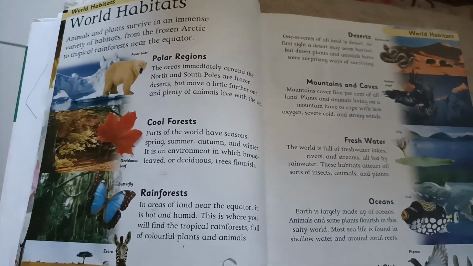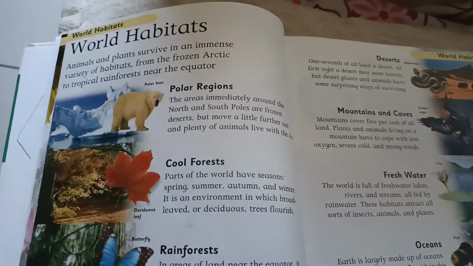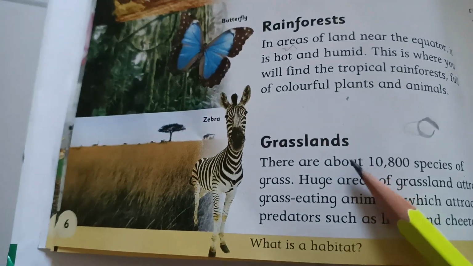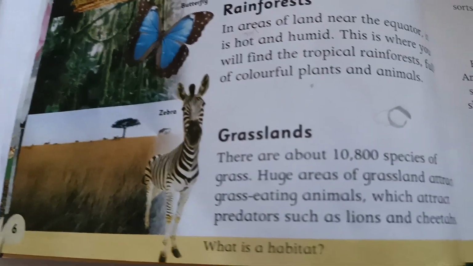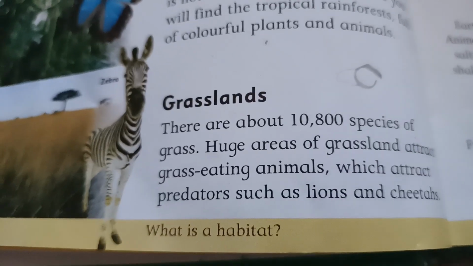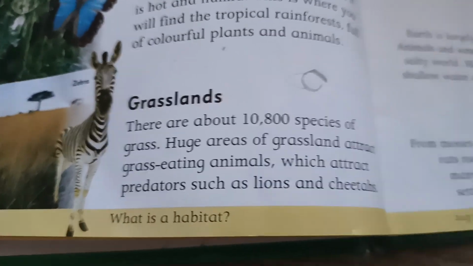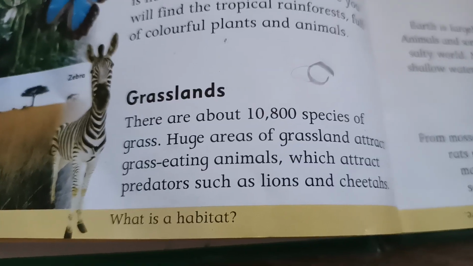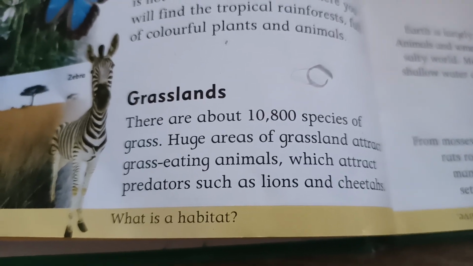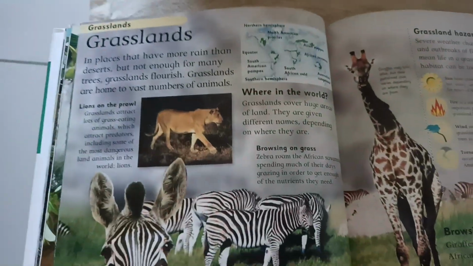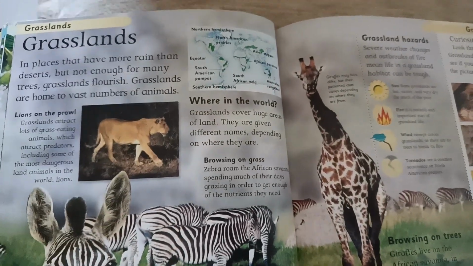Hello, students. In our World Habitat series, we are done with polar region, cool forest, and rainforest, and today we will discuss grasslands. There are about 10,800 species of grass. Huge areas of grassland attract grass eating animals, which attract predators such as lions and cheetahs. So, let's start the video.